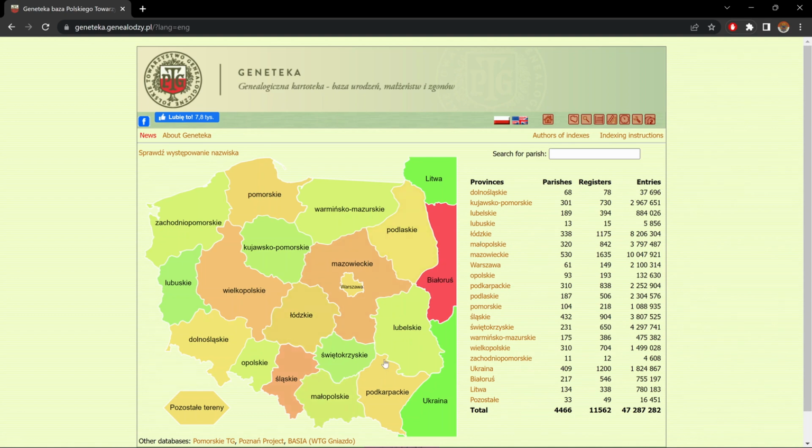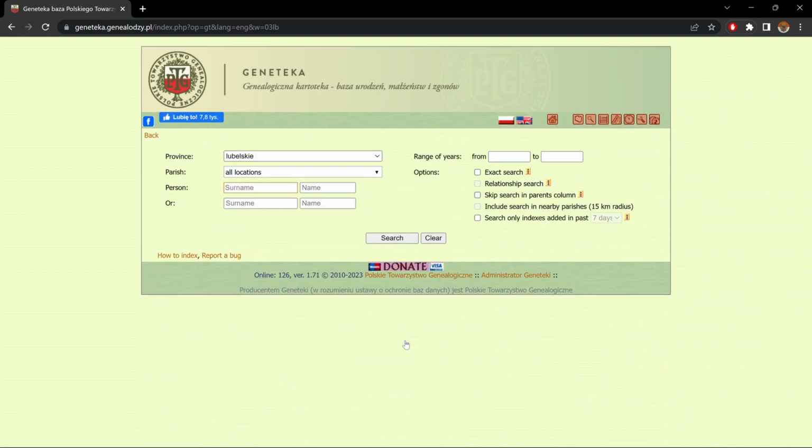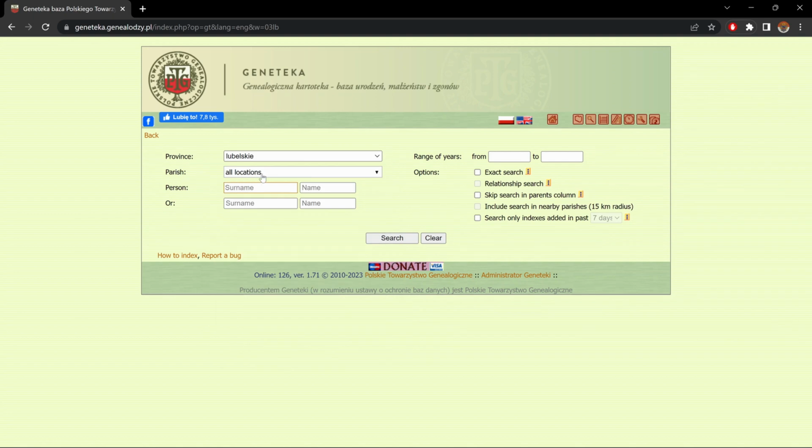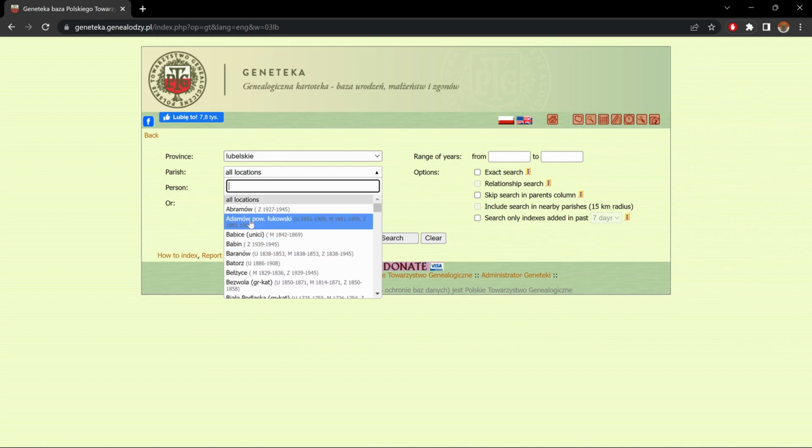Now, this map is interactive, which means that if we want to look at Lubelski, for example, we could either click here, Lubelski, or on the map itself, and it'll bring you to this page. Now here we see province. We click on that. At any moment we could change. Underneath, for this province, we have the parishes that it holds, and for each parish we see the years and if it's a birth, marriage, or death. U being birth, M being marriage, Z being death.